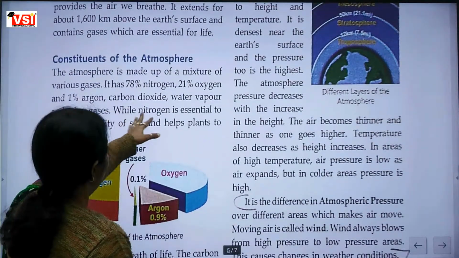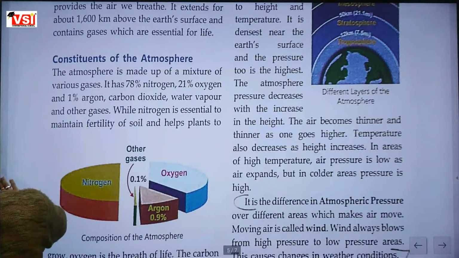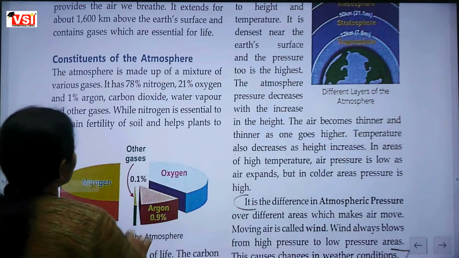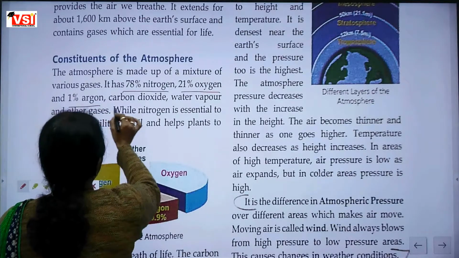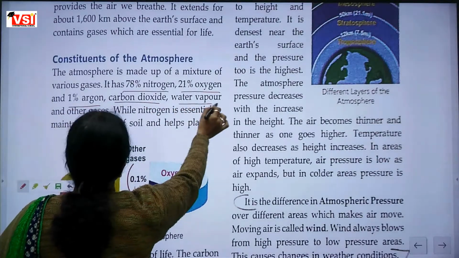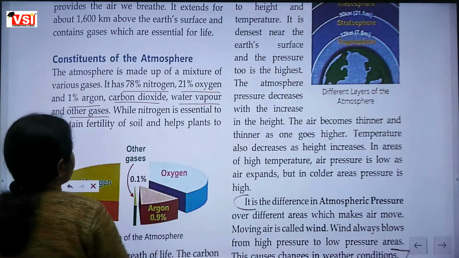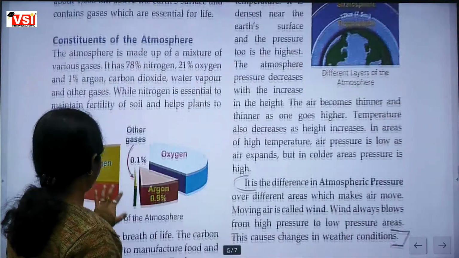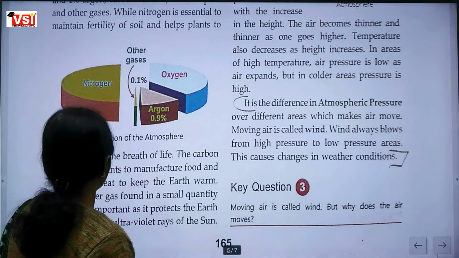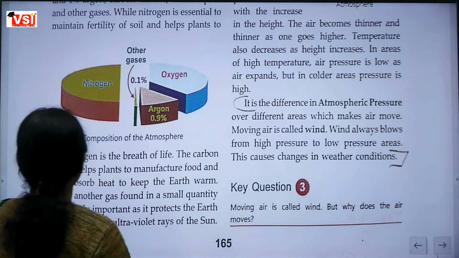You have to learn the amount of gases present in this. 78% nitrogen, 21% oxygen and 1% argon, carbon dioxide, water vapor and other gases. Okay, here is the picture. Ma'am, it's also in our science course. Okay.